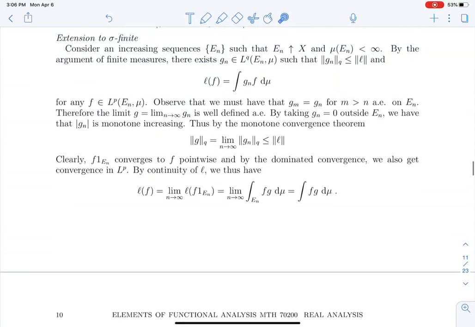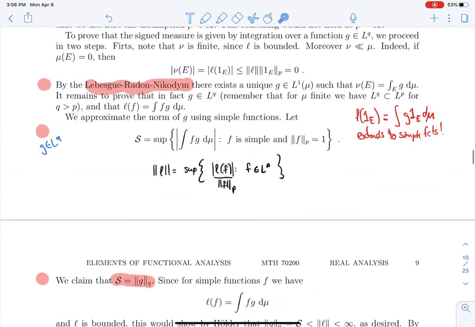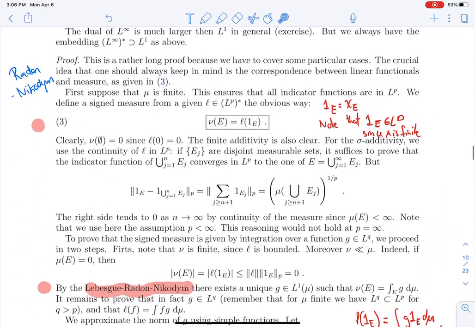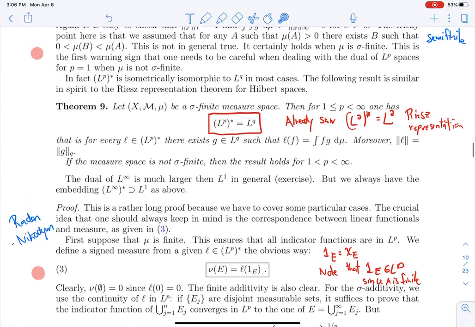All right, so that explains the idea for showing that the dual of LP is actually LQ whenever 1 is smaller than p smaller than infinity. Now if p is equal to 1, this is okay if mu is sigma finite, and if p is equal to infinity, it's very special. We'll talk a little bit more about that. The dual of L infinity is quite large.